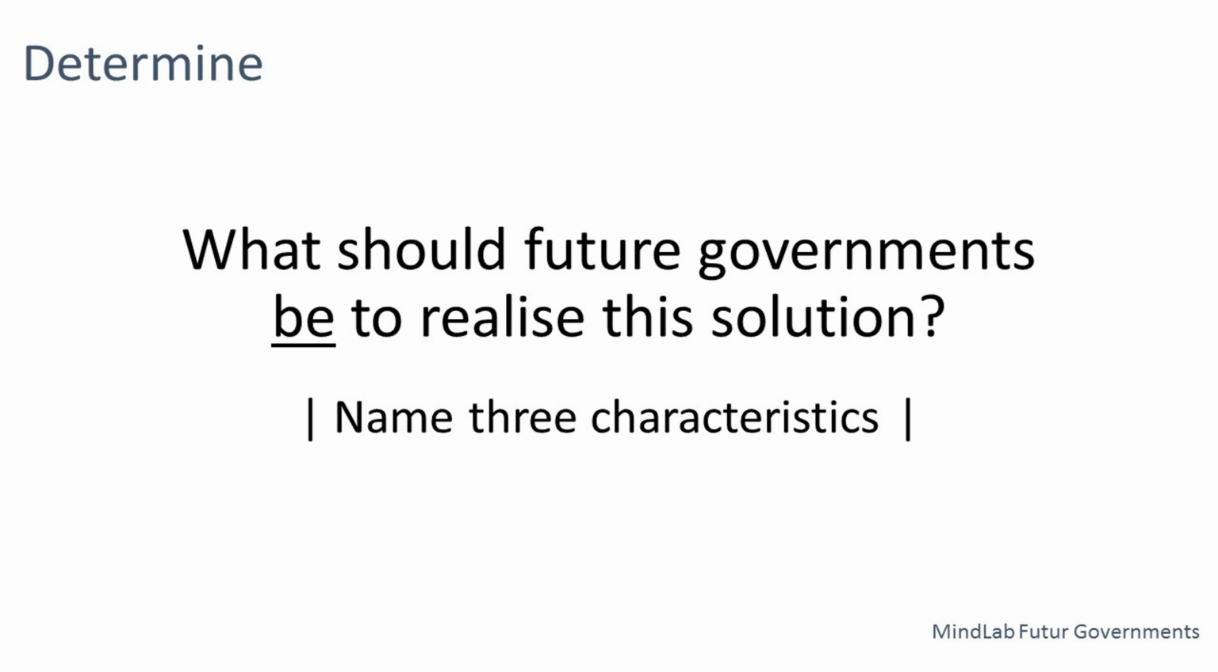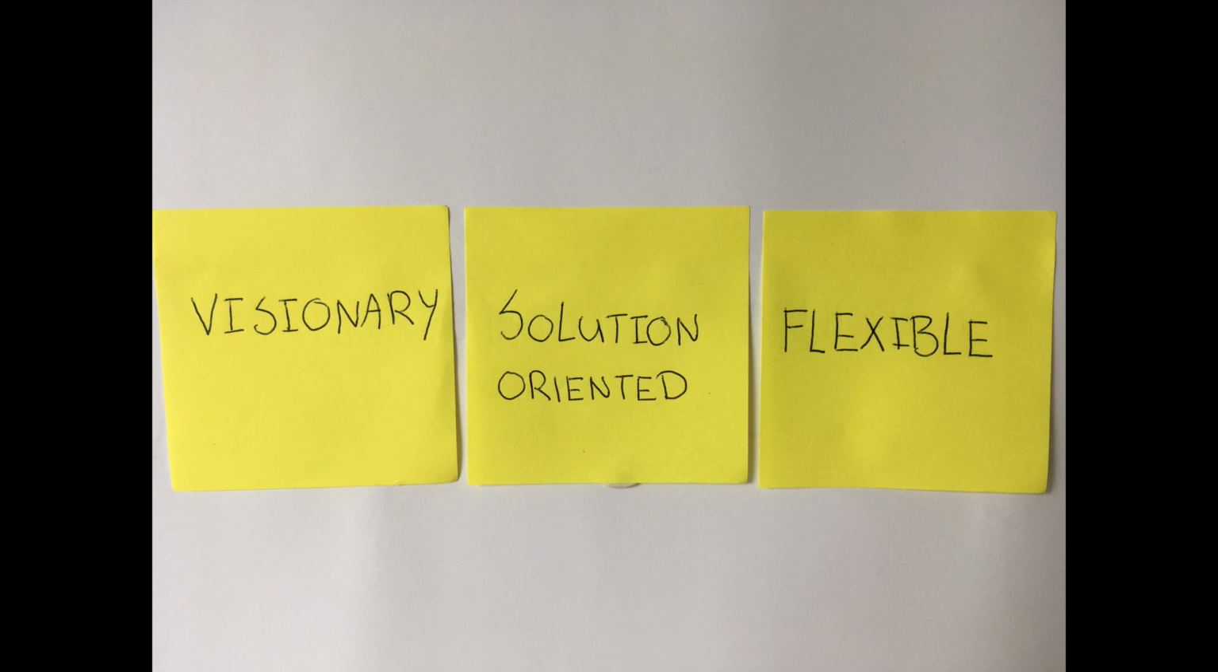While keeping this in mind, we think of characteristics that are important to succeed in these actions. What should future governments be to realize this solution? In Abba's case, governments should be visionary, solution-oriented, and flexible.